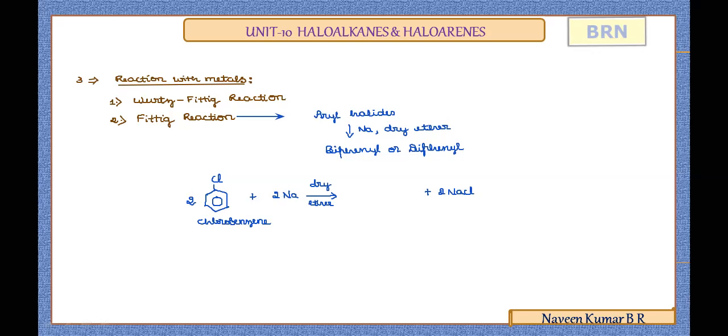Now, just to show the reactivity, assume that the structure you have written in the vertical way is written in a horizontal way. So I'm representing the reactants in this way, an alternate way of showing the reactants. It is one chlorobenzene molecule and another chlorobenzene molecule. 2 moles of the haloarene will react with 2 moles of sodium.